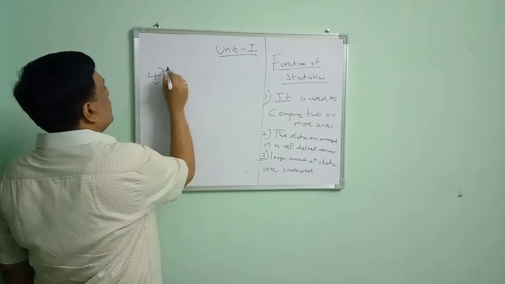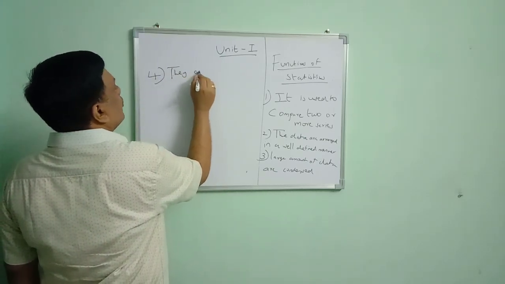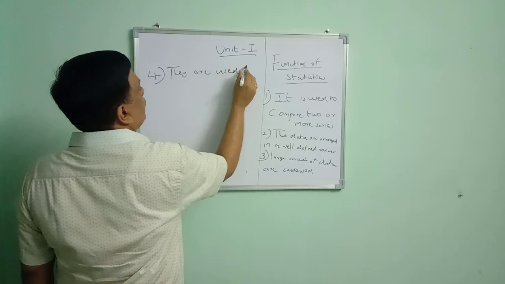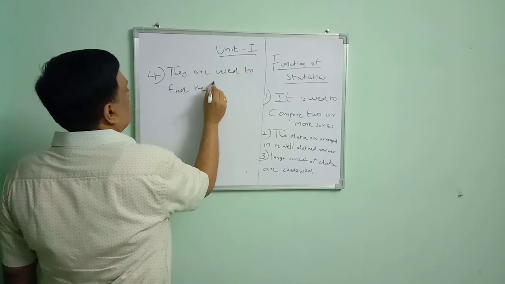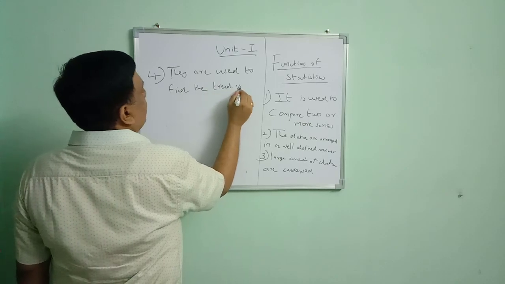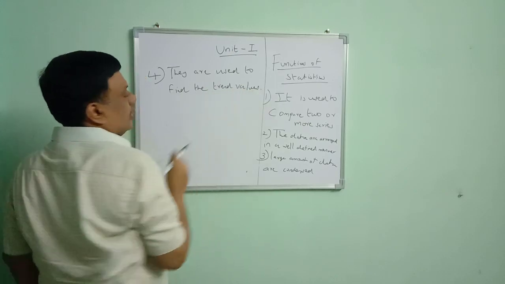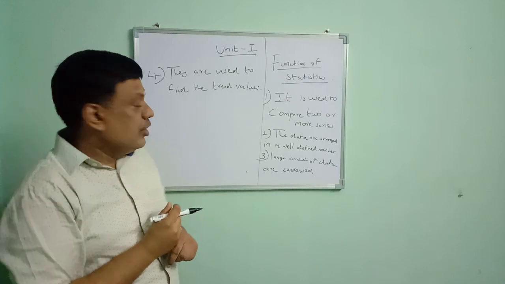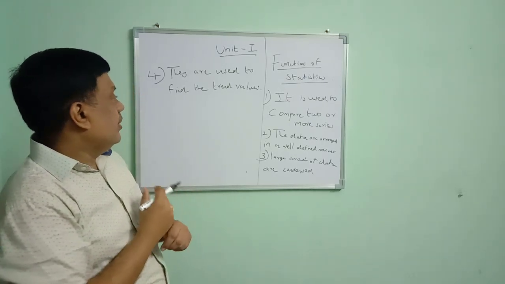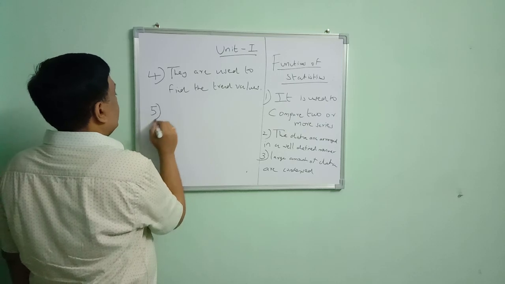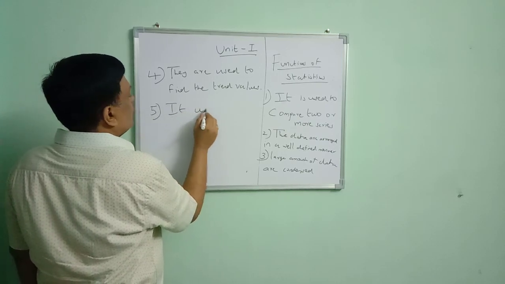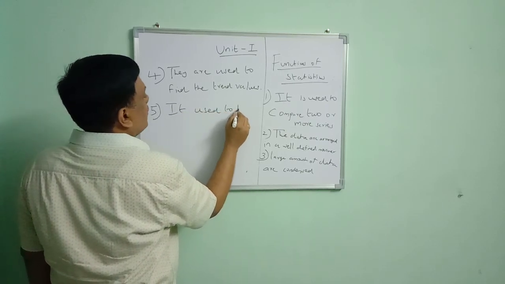Next, it is used to find the trend value. So it is most used for business. For business, we are able to find the trend values. Next, one of the most important functions, it is used to test the hypothesis.